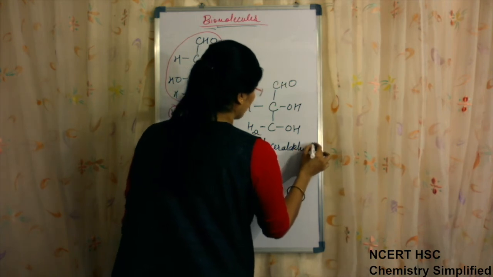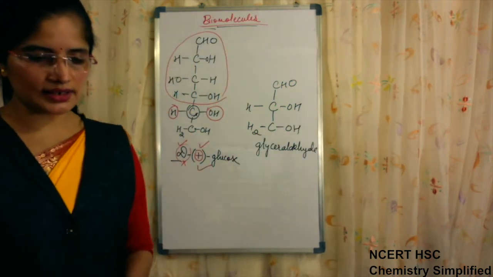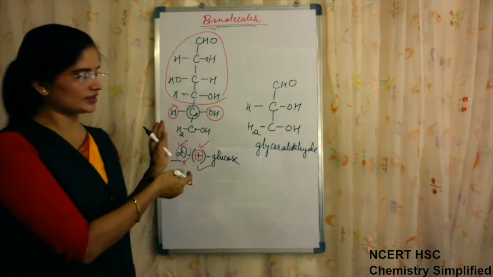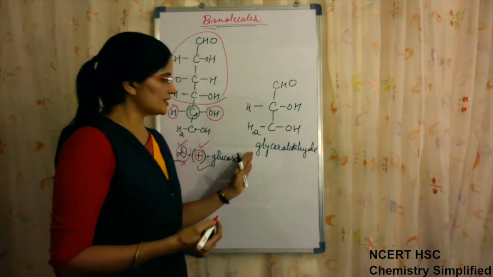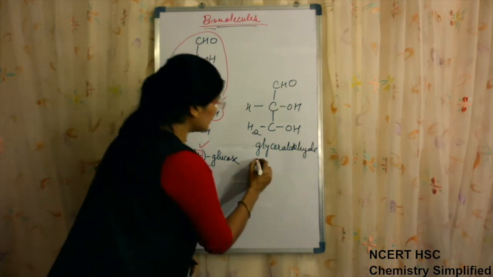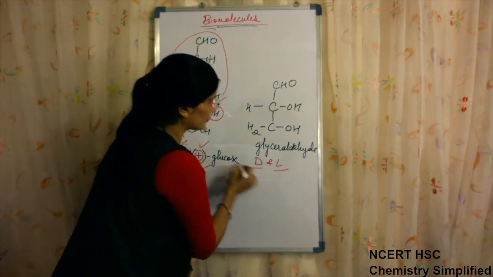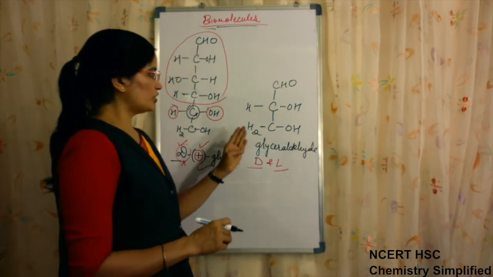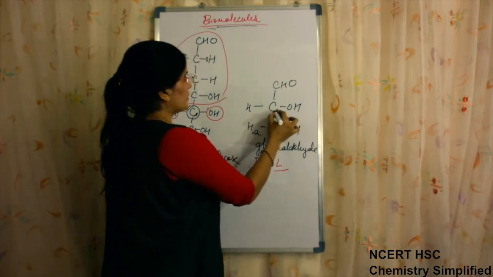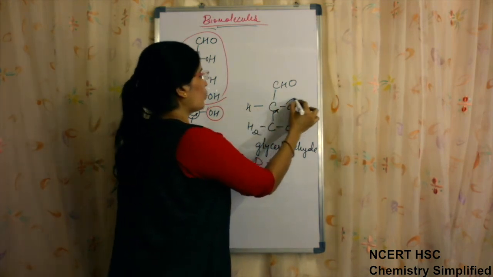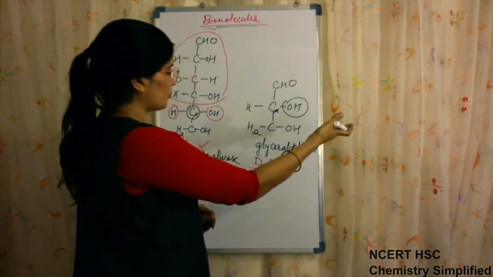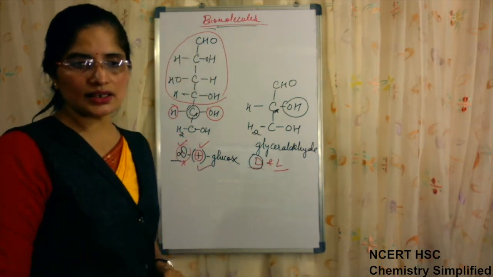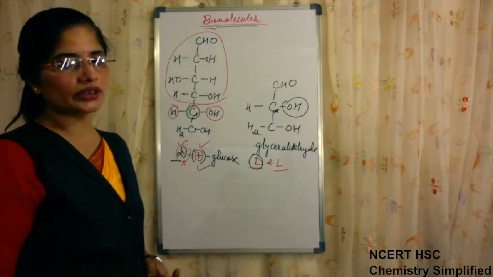This is the glyceraldehyde molecule. When the structure of glyceraldehyde was studied before the study of glucose structure, at that time glyceraldehyde was labeled as D and L. The glyceraldehyde molecule having the OH group on the right hand side of the second carbon atom was assigned D configuration, and this D is not related to optical rotation.